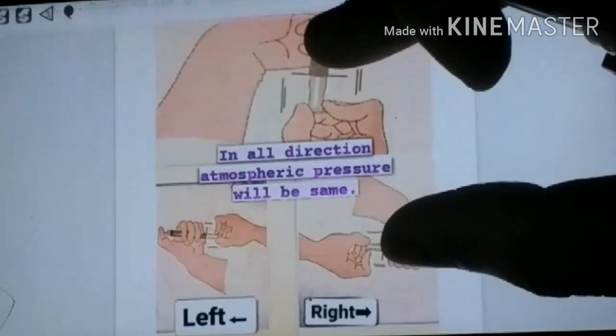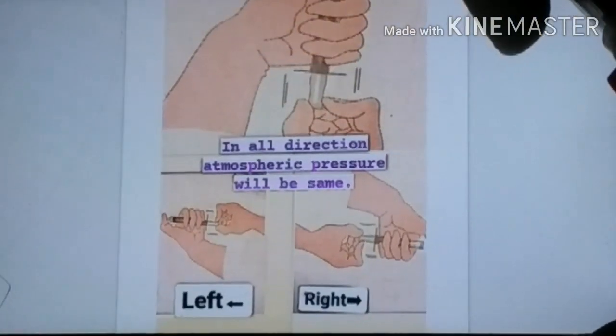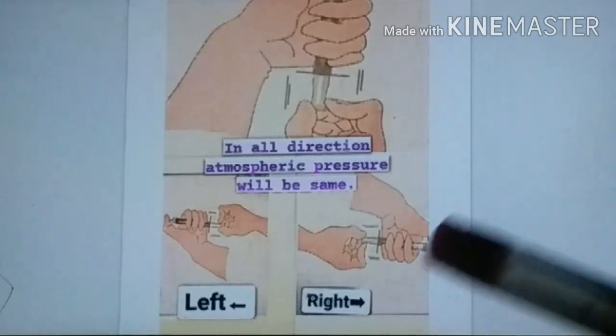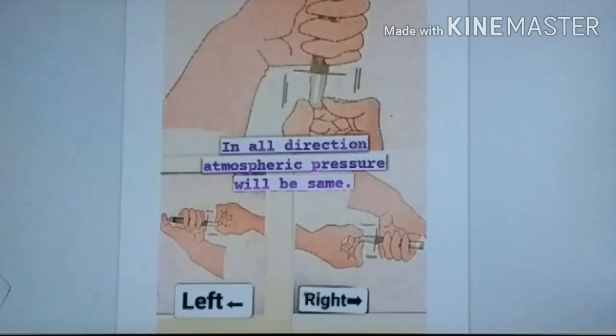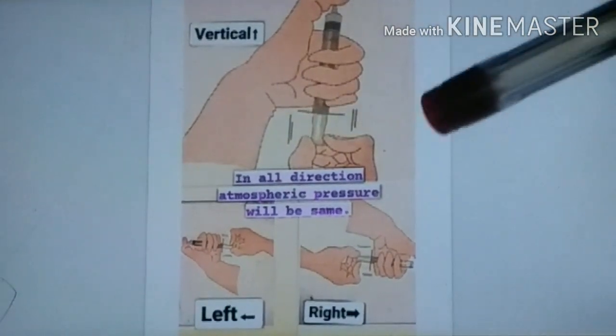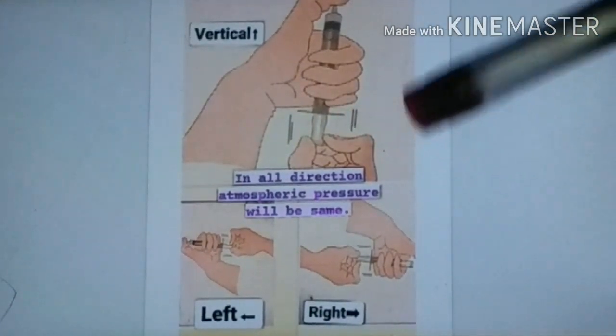This shows that in all directions atmospheric pressure is the same.